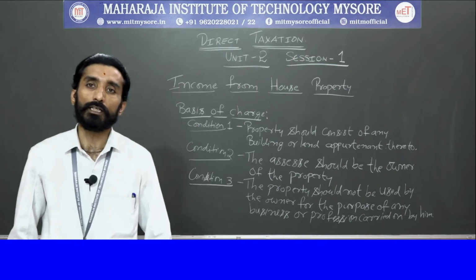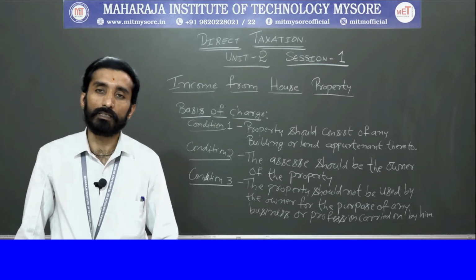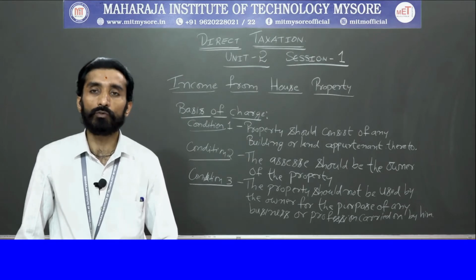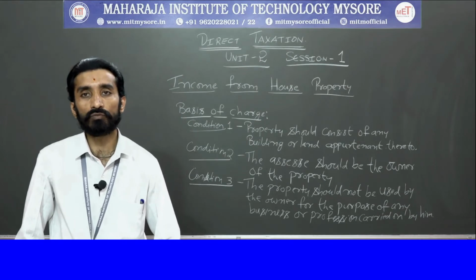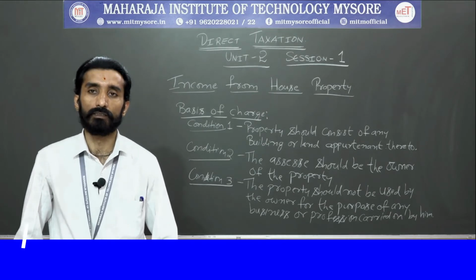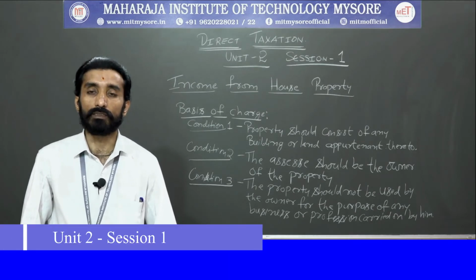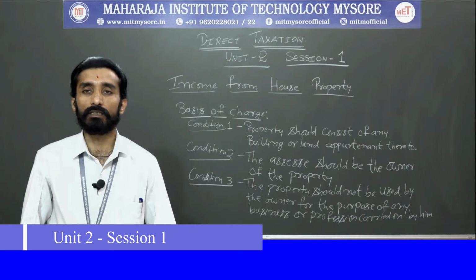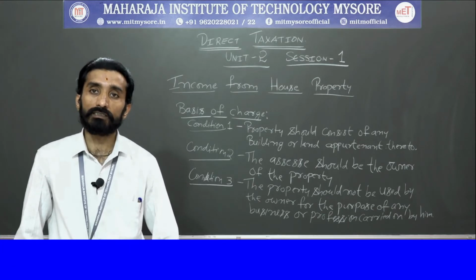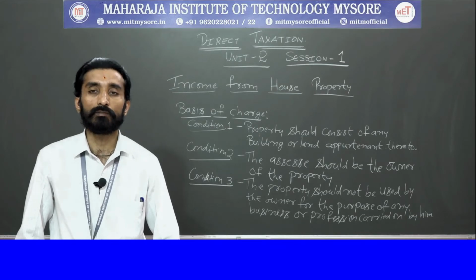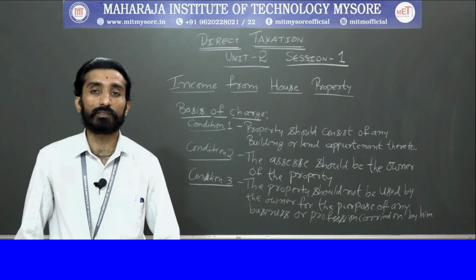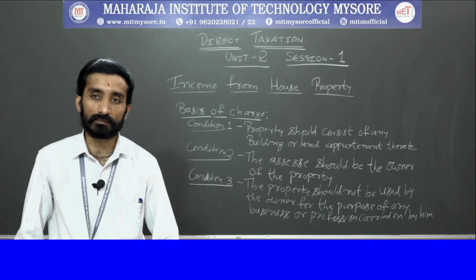If any person has a property and it is used for business or profession, it cannot be charged under the head income from house property, but will be charged under the head business income or professional income.